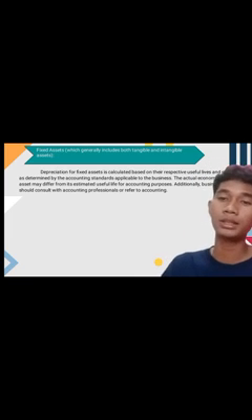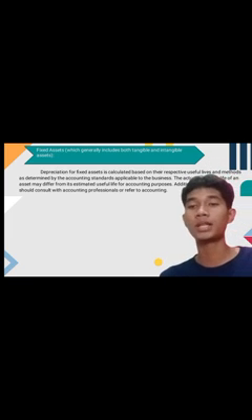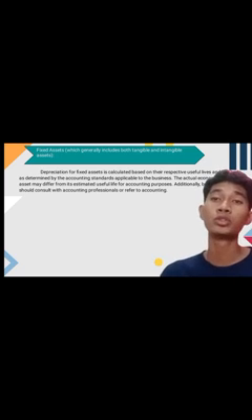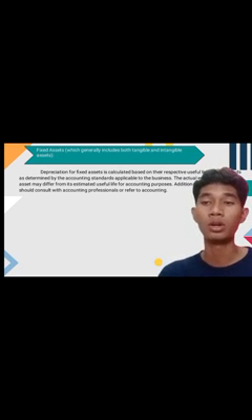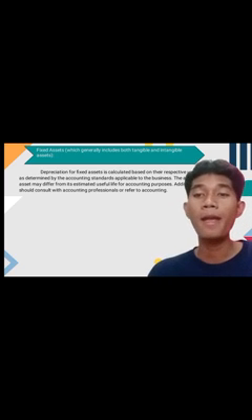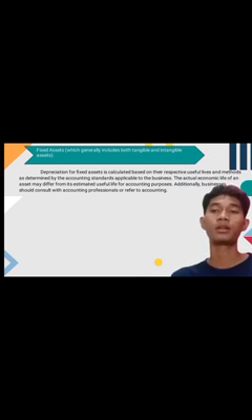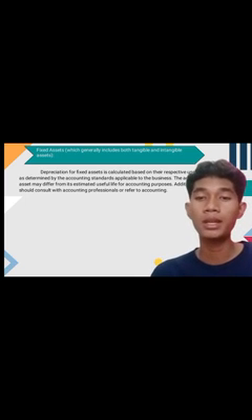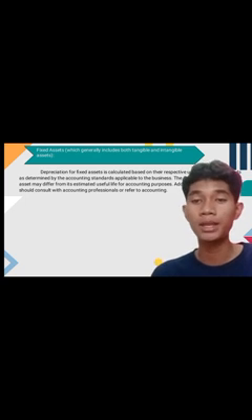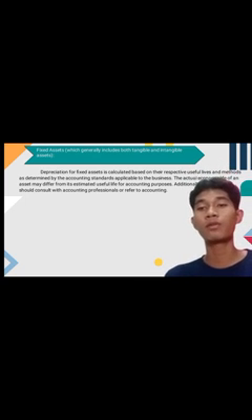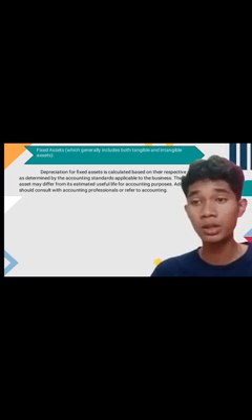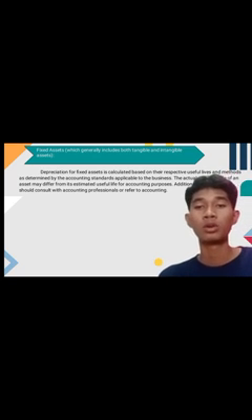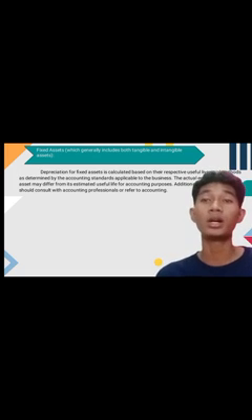Depreciation for fixed asset is calculated based on the time expensed, useful life, and methods as determined by the accounting standard applicable to the business. The actual economic life of an asset may differ from estimated useful life for accounting purposes. Additionally, business should consult with an accounting professional or refer to accounting.